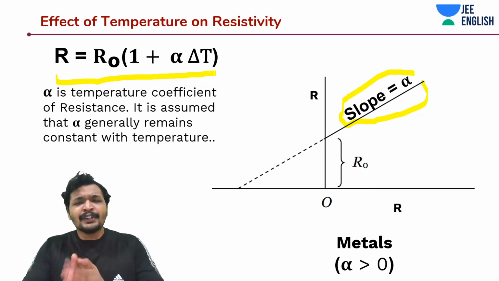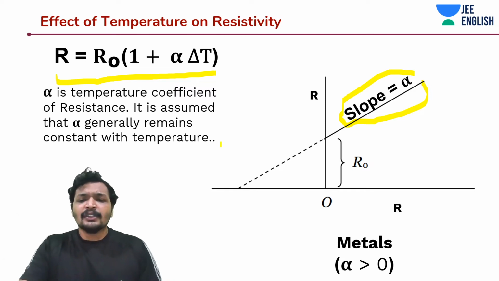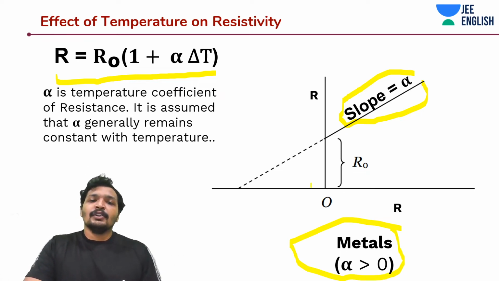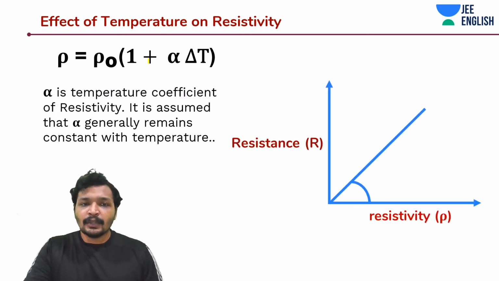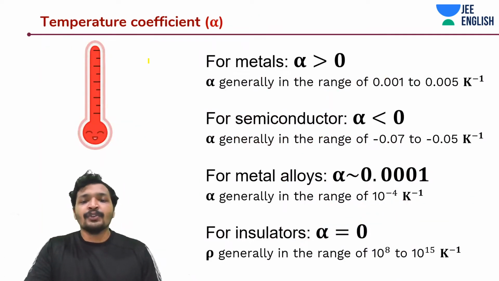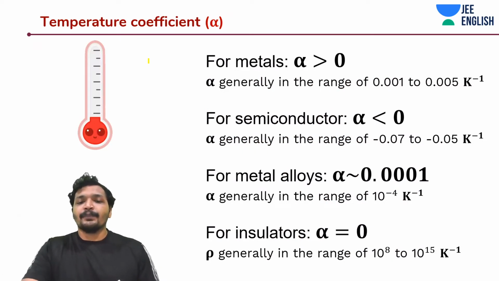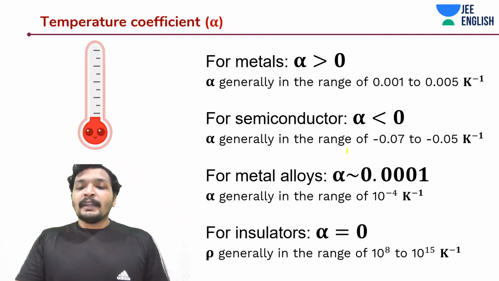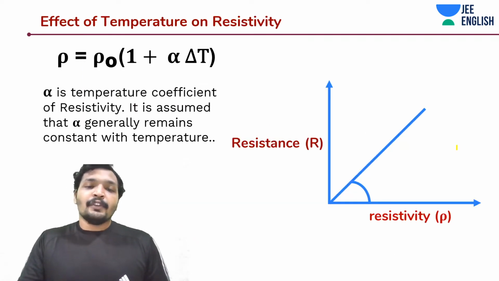And you see the slope is positive, so it's a metal. I'm guessing by now you must have understood what it should be for semiconductors. For semiconductors, the resistance should decrease. So you are expecting the slope to be negative, and it would be in the range of minus 0.075 to minus 0.05.